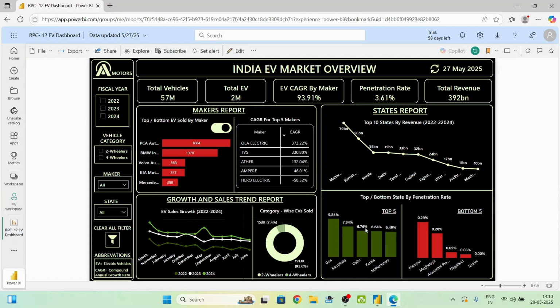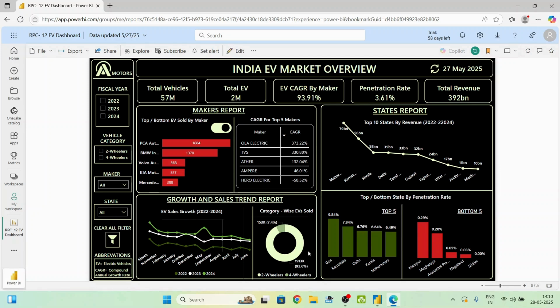And in this top five, Goa is leading with a 9.84% penetration rate, followed by Karnataka, Delhi, Kerala, and Maharashtra. And in the bottom five visuals, Manipur has a 0.29% penetration rate, followed by Meghalaya, Arunachal Pradesh, Nagaland, and Sikkim.